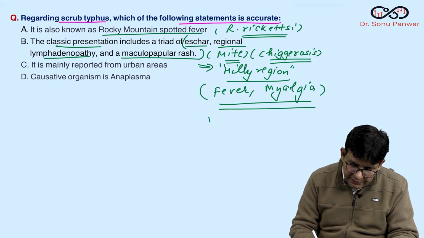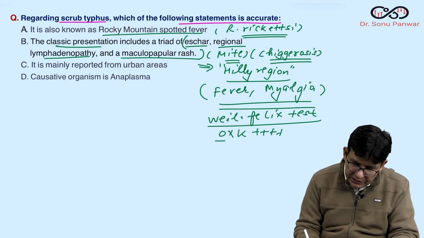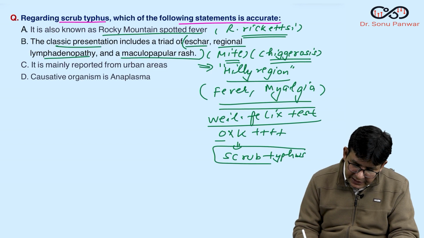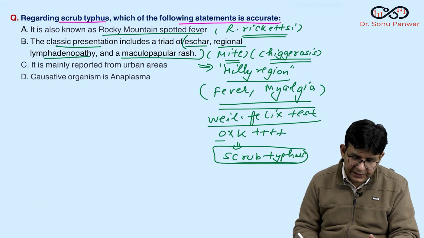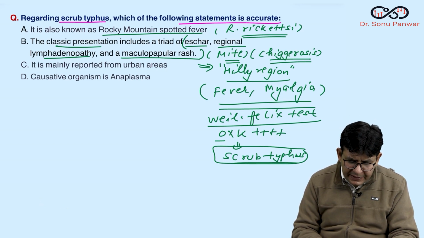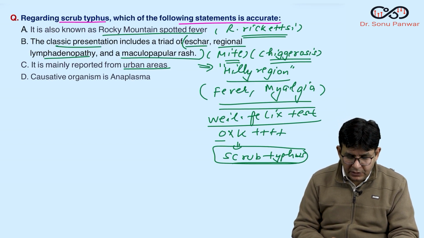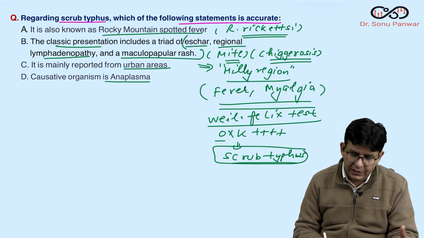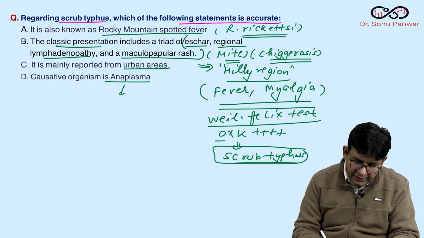Another thing is, for this you do a test termed the Weil-Felix test. In the Weil-Felix test, OXK is strongly positive, and that is for scrub typhus. Is it fine, guys? Now, it is mainly reported in urban areas. No, hilly regions. It is reported mostly in hilly regions, and it can occur in rural areas, urban areas less. The causative organism is Anaplasma. No, I just told you the causative organism is Orientia tsutsugamushi, and it is transmitted by what? Mite.